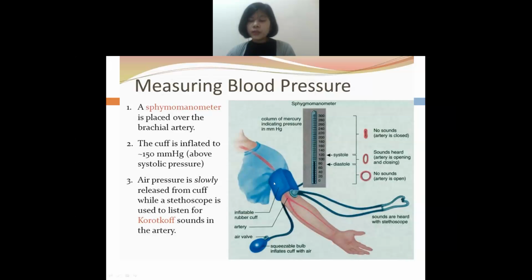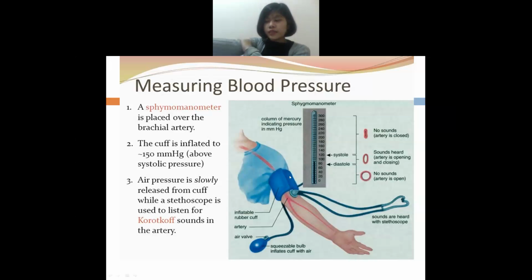You need to place the diaphragm where? In your brachial artery, right? Brachial artery. This is the diaphragm. So you have to place the diaphragm in your brachial artery. Okay, so how will you measure BP?